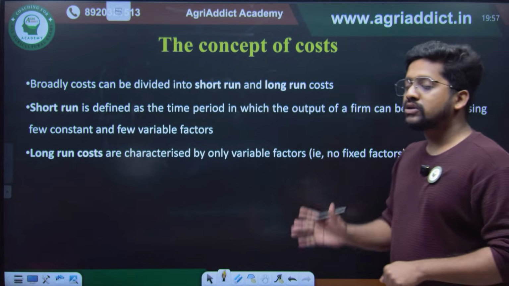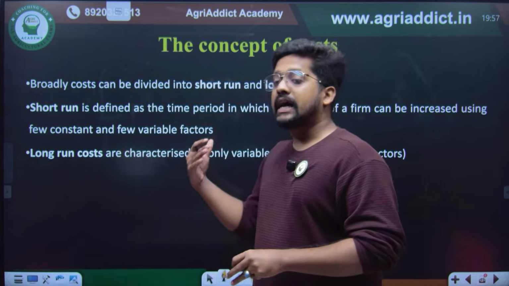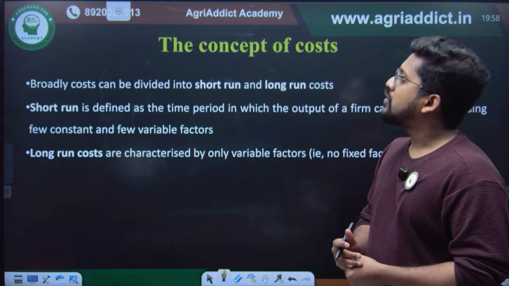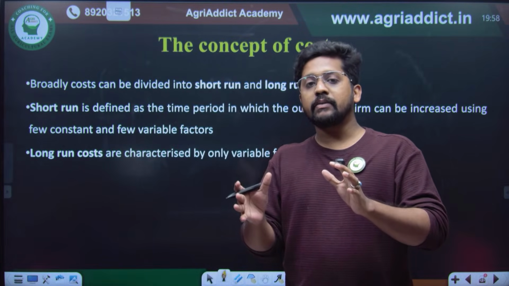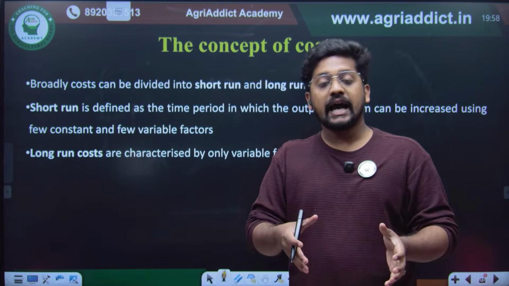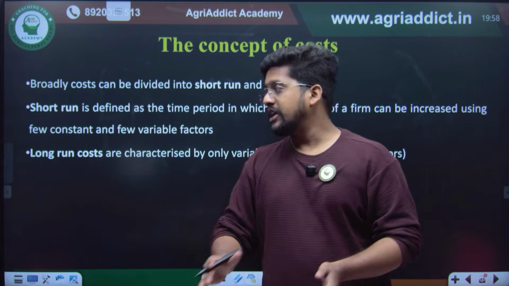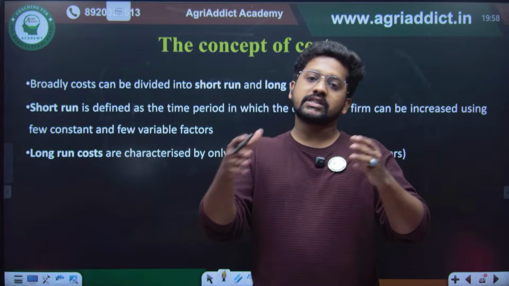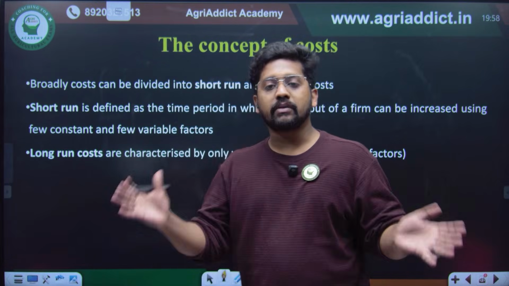Broadly, cost can be classified into short run cost as well as long run cost. Short run costs are those where there will be at least some cost which is fixed, and there will be some variable cost. But in long run cost, every cost will become variable. So in the short run, there will be some fixed factors and some variable factors, but in the long run everything will be variable.